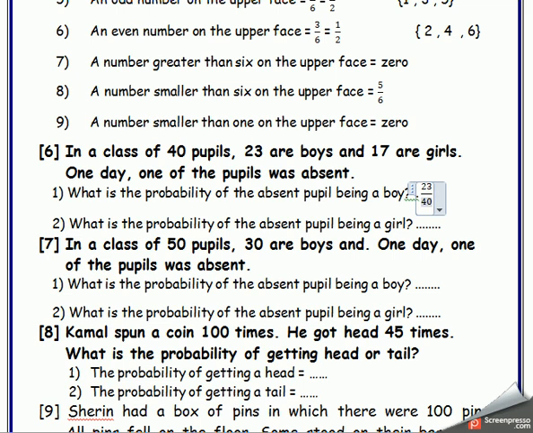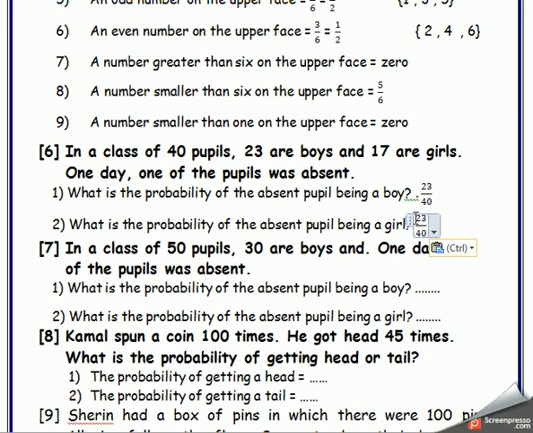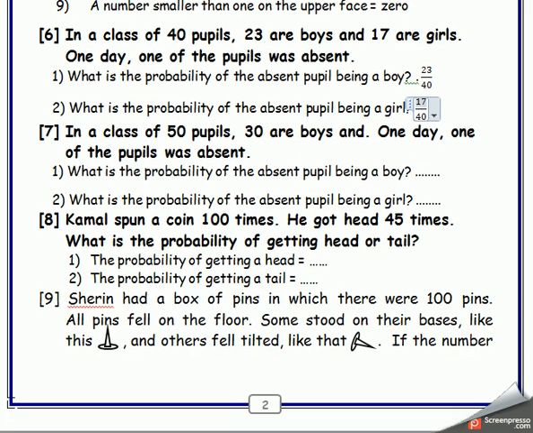The next one. What's the probability of the absent pupil being a girl? The number of girls is 17, so I write 17 over the number of all pupils. It will be 17 over 40. Excellent.